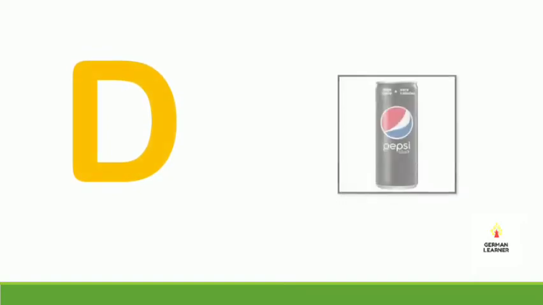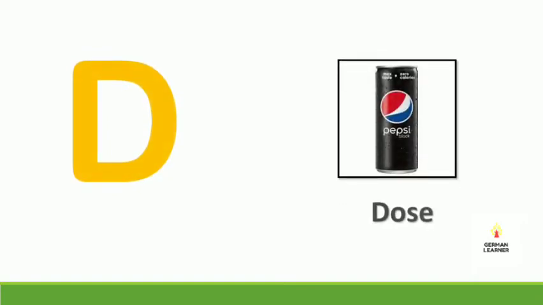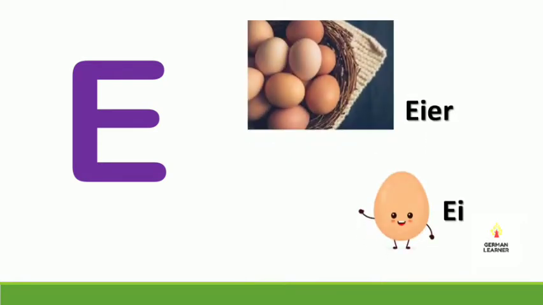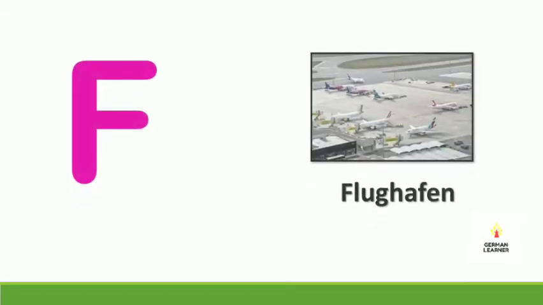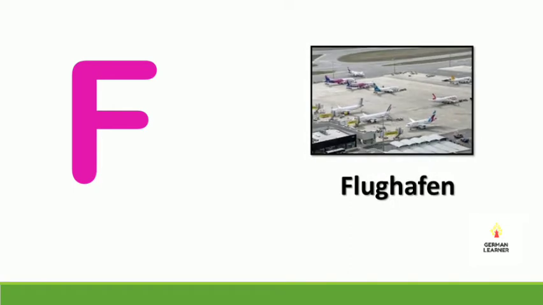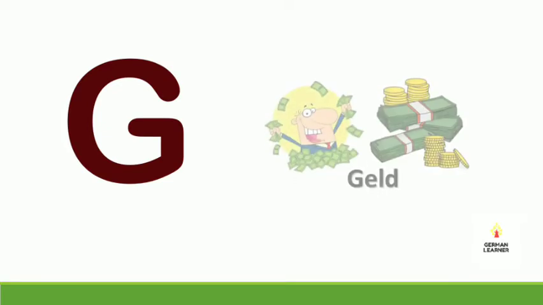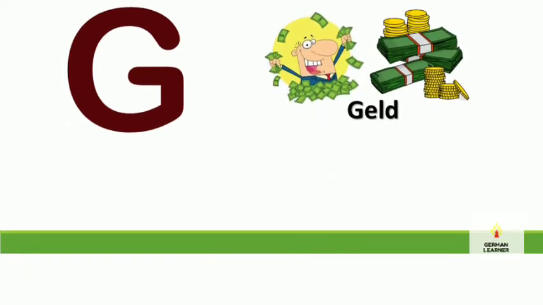D für Dose. Dose means can. E für Eier. Eier means many eggs. Ei means one egg. F für Flughafen. Flughafen means airport. G für Geld. Geld is money.